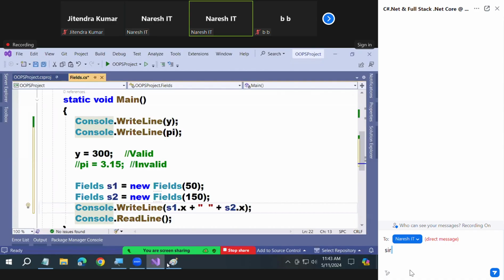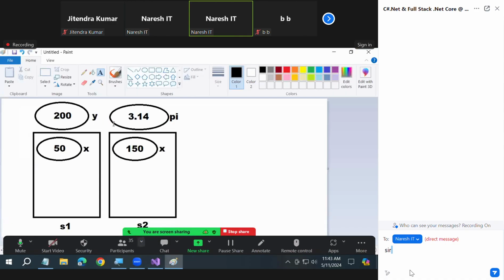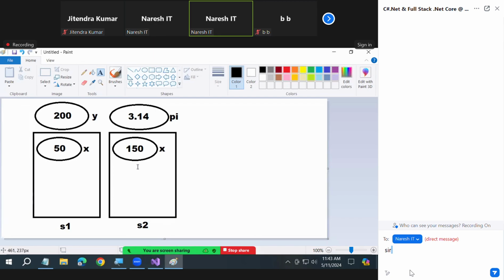That's why I'm drawing and showing you all. See, these two are not associated with an instance, they are separate. And how many copies will be there? One copy only. But when you come to the instance, multiple copies will be there. Any doubts with constants? Tell me. Now tell me how many things you learned? Three things now. First one, non-static, static, constant. What is static?